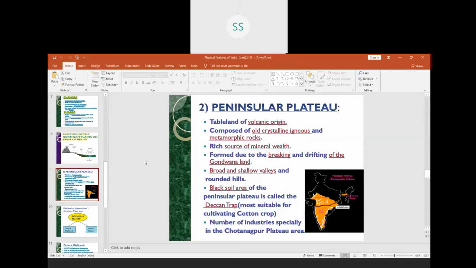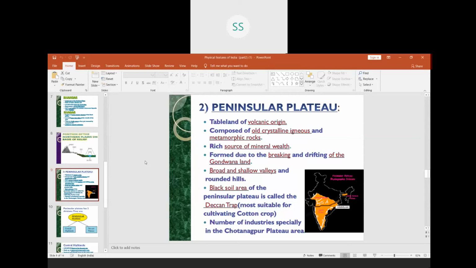And this area largely consists of black soil. That is because it is formed from volcanic eruptions. It is formed from a rock called basalt rock. So when that basalt rock breaks, black soil is formed.